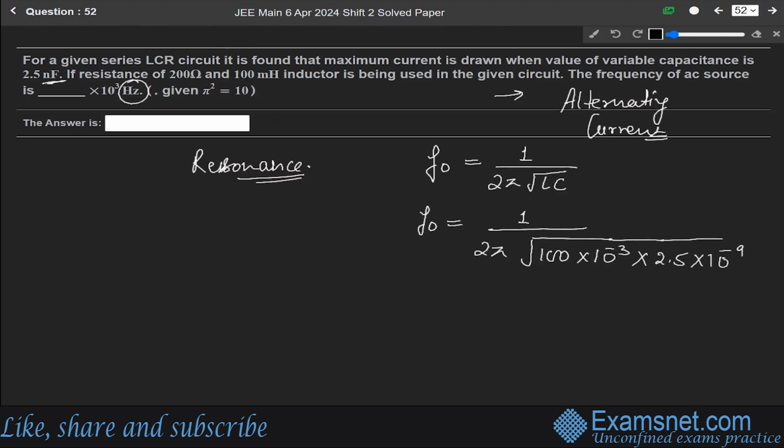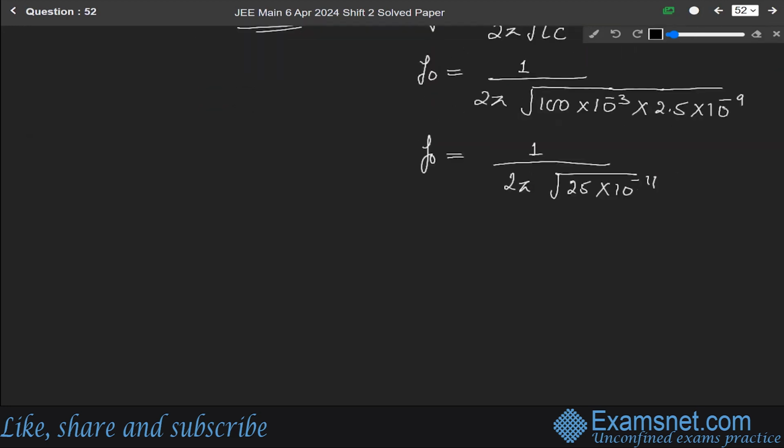So we have multiplied it with 10 to the power minus 9, and this L inductance is given in terms of 100 millihenry, so that's why we have multiplied it with 10 to the power minus 3. Simplifying it, we get f naught is equal to 1 over 2 pi under root of 25 into 10 to the power minus 11. Okay. So we get f naught is equal to 1 over 2 pi into 5 into root of 10 to the power minus 5, in terms of hertz.